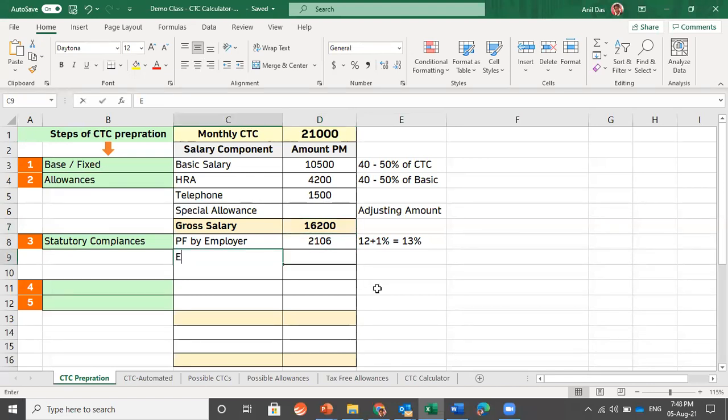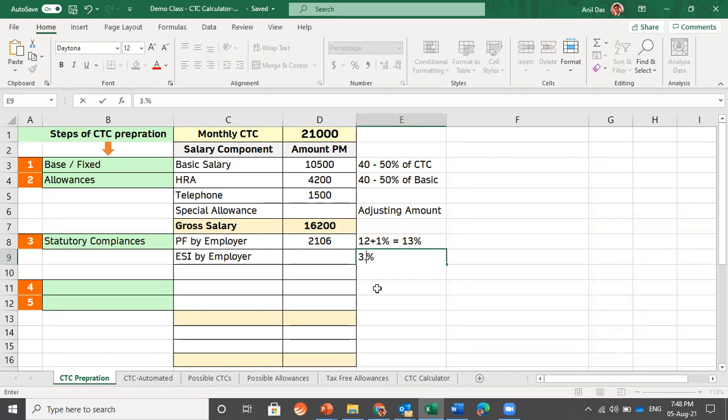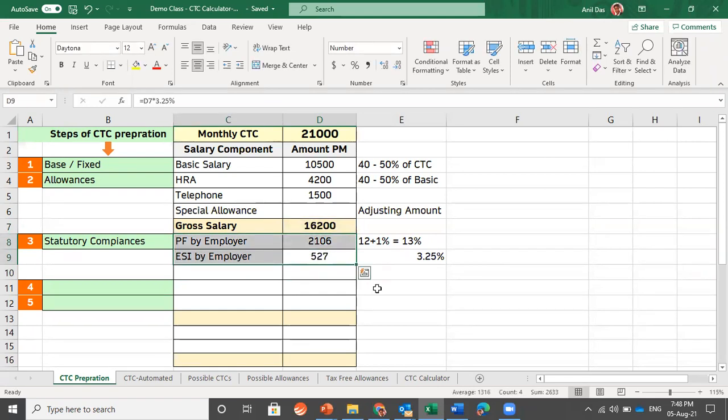Now let's try to calculate ESIC by the employer. Can anyone help me: how much ESIC contribution do companies make every month? Companies contribute 3.25% to the ESIC government every month, yes, and there is no confusion. This contribution is calculated on gross salary. So we are done with two major contributions which the company would be making every month for this employee.